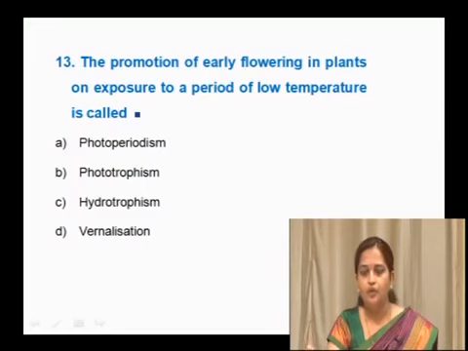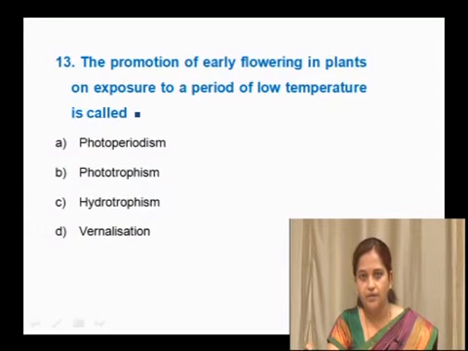The promotion of early flowering in plants on exposure to a period of low temperature is called, whether it is photoperiodism, phototropism, hydrotropism or vernalization. This is giving a chilling effect.